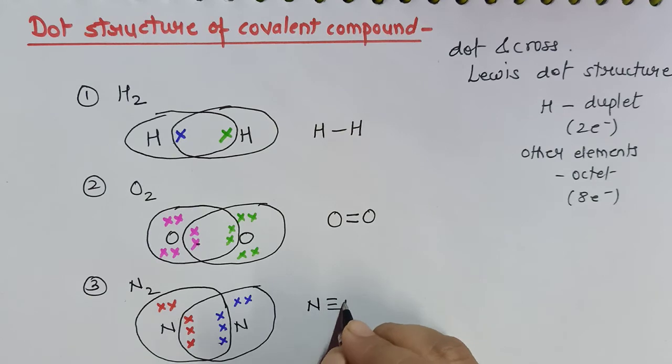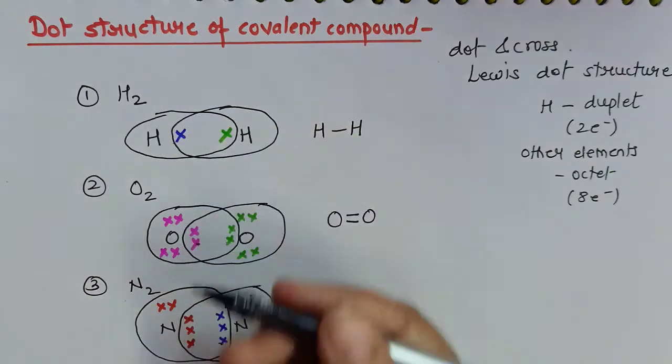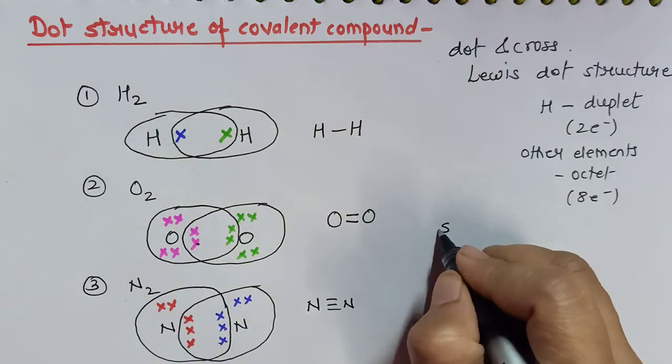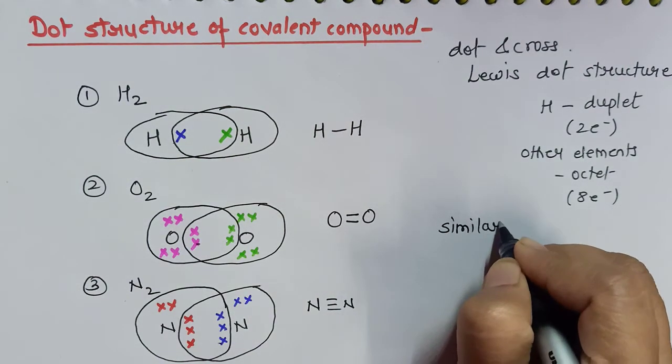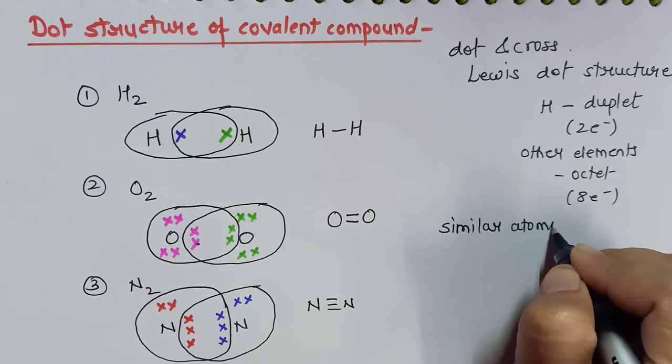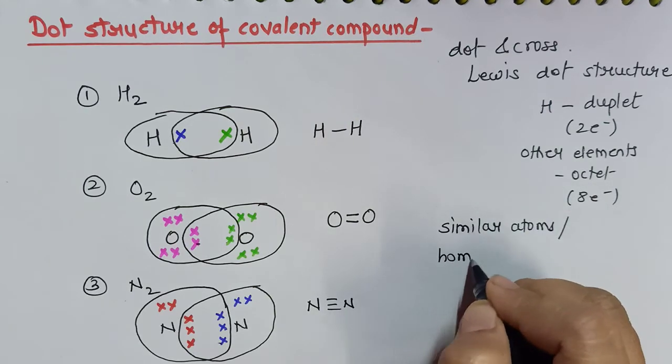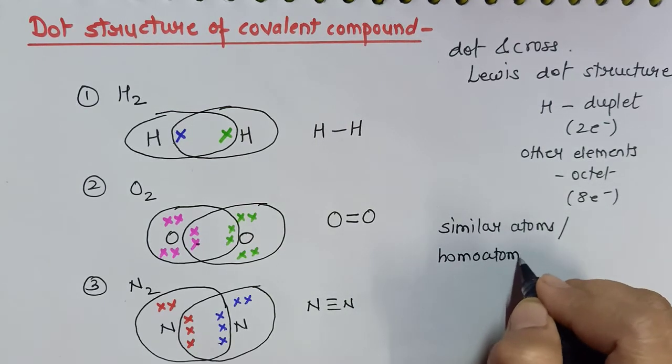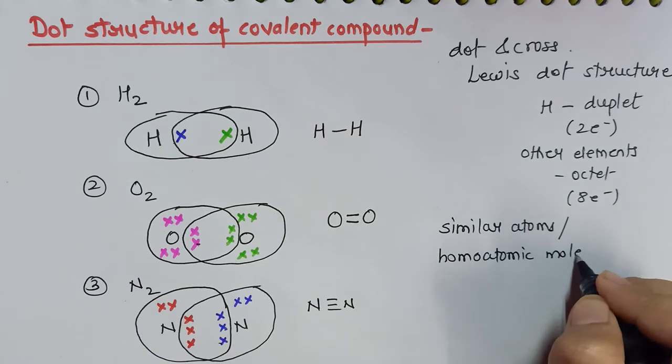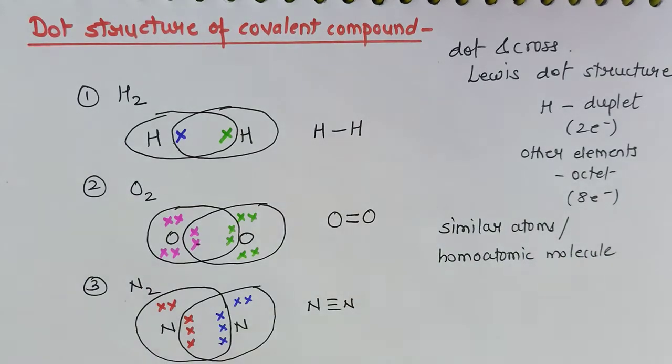So we say in a nitrogen molecule there exist 3 bonds. All these examples we have discussed were of similar atoms, or I will say all these were homoatomic molecules.